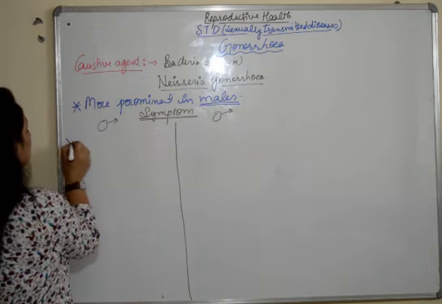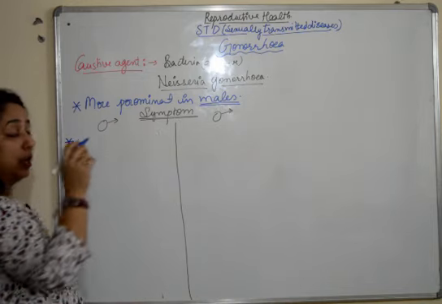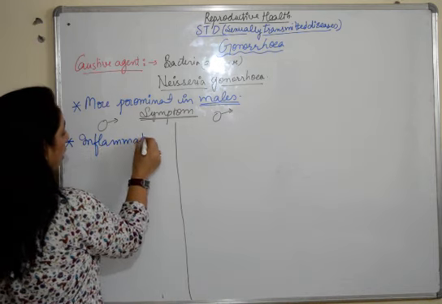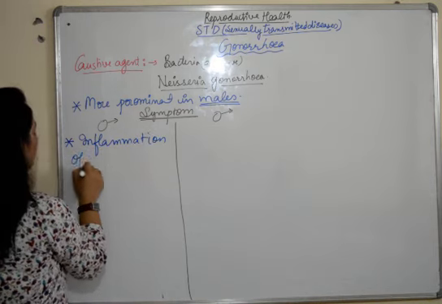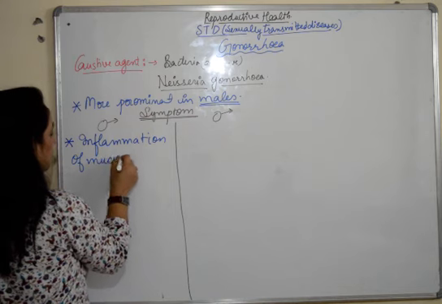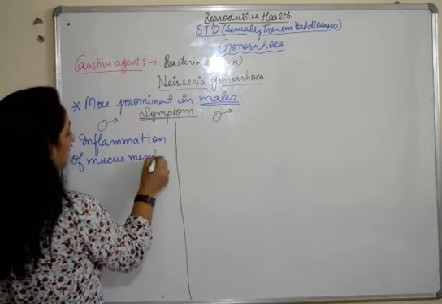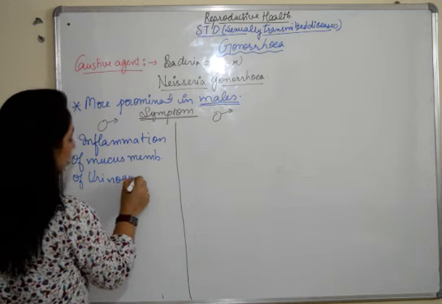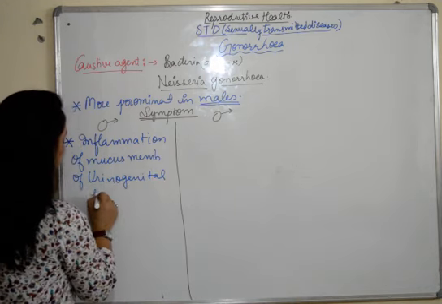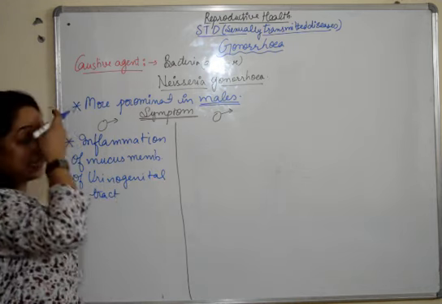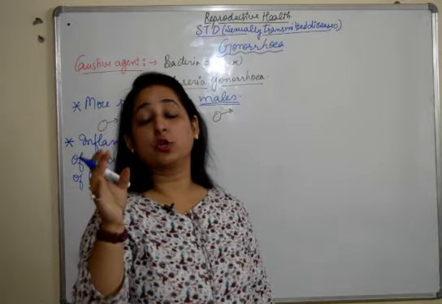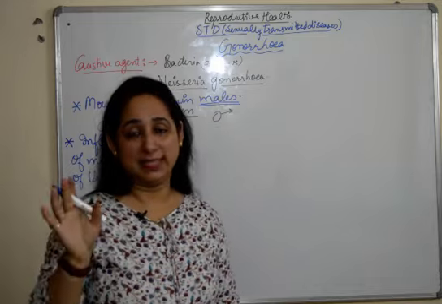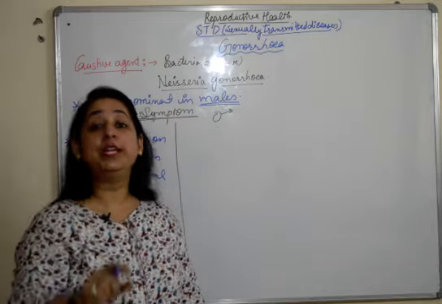The male symptoms involve, first of all, inflammation of the mucous membrane of the urinogenital tract. Males have a urinogenital tract. That means it's a common passage for the urine, as well as a reproductive passage as well. So it is known as urinogenital.